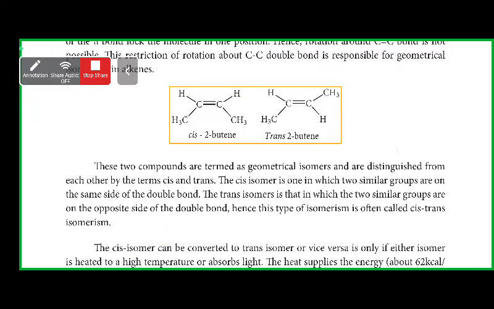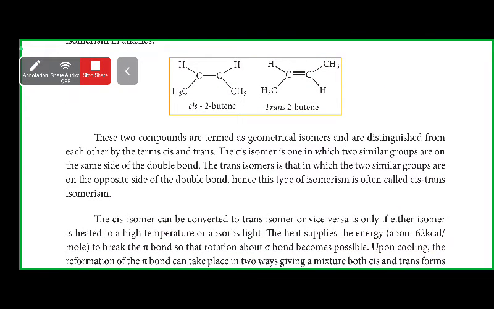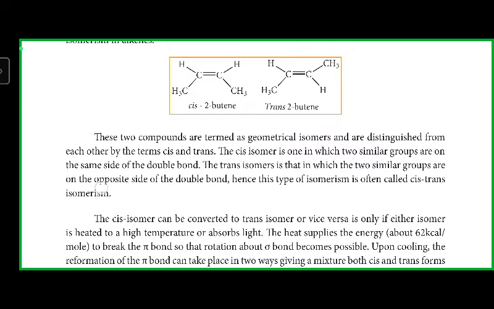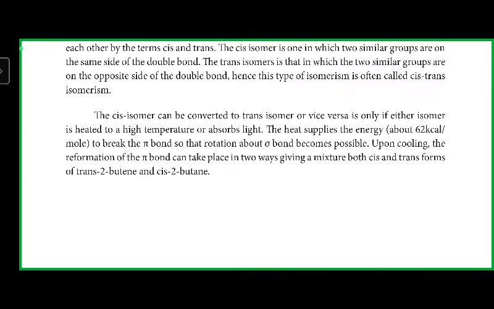Now, the two compounds are termed geometrical isomers and are distinguished from each other by the terms cis and trans. Cis is the one in which two similar groups are on the same side of the double bond. Trans is the one in which the similar groups are on opposite sides of the double bond. Hence, this type of isomerism is called cis-trans isomerism.